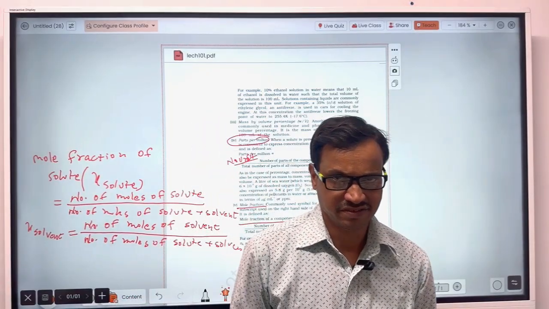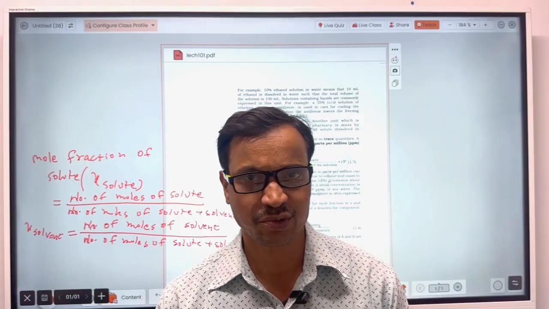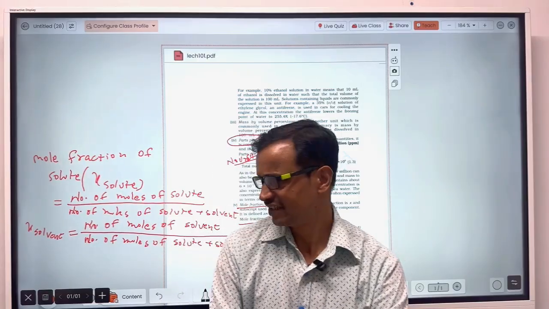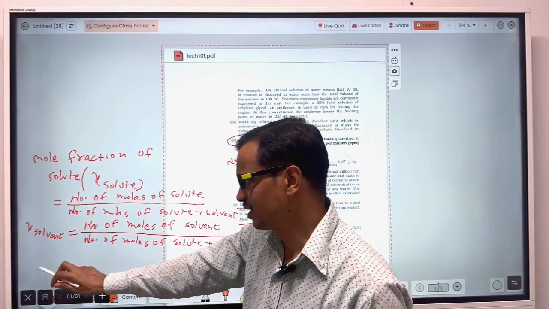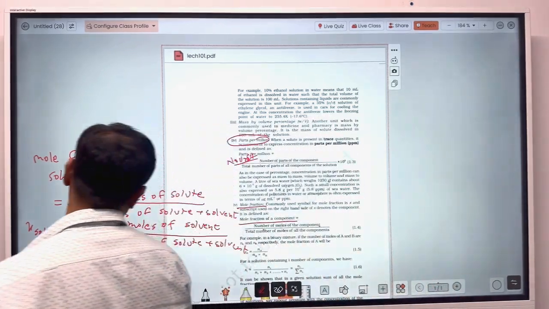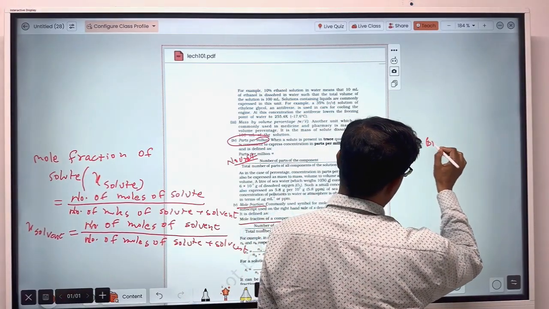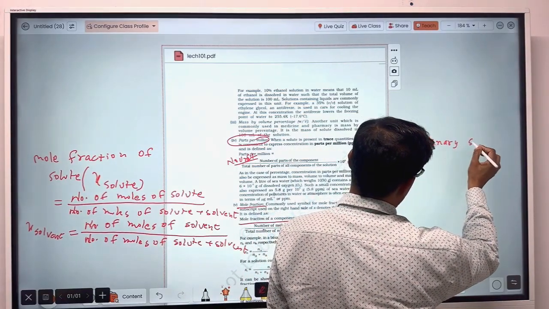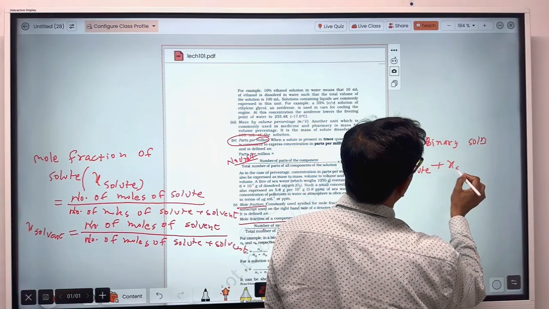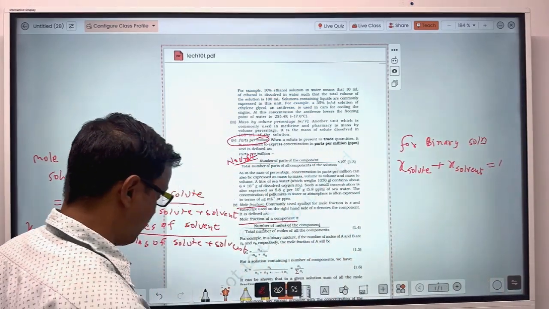For a binary solution, meaning the solution which contains only two components, one the solute and the other the solvent, the mole fraction of solute plus the mole fraction of solvent will be equal to 1. That is for a binary solution, mole fraction of solute plus mole fraction of solvent equals 1. So that is mole fraction.